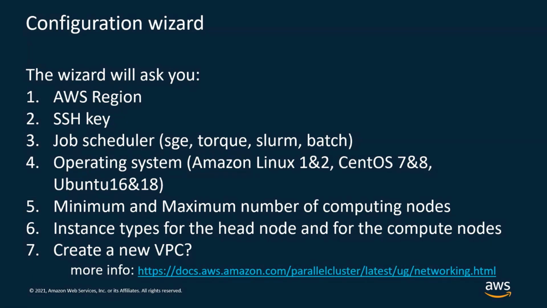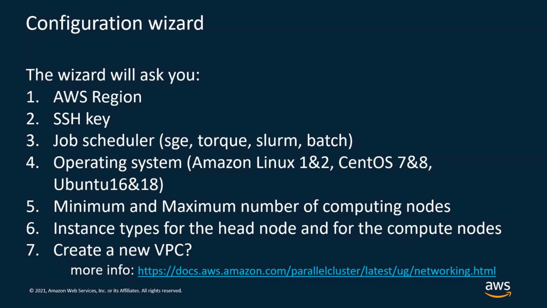Then you have to select your operating system for the head node and the compute nodes. At the moment, we support Amazon Linux 1 and 2, CentOS 7 and 8, and Ubuntu 16 and 18. Then you need to select the minimum and maximum number of compute nodes. This is an interesting parameter. The maximum number of compute nodes defines, as the name suggests, the maximum number of compute nodes. That means that if you try to run jobs that exceed this value, the jobs will stay in the queue until the other jobs have been completed.